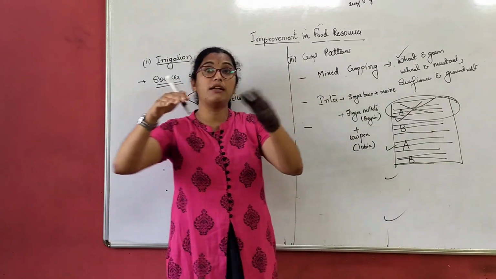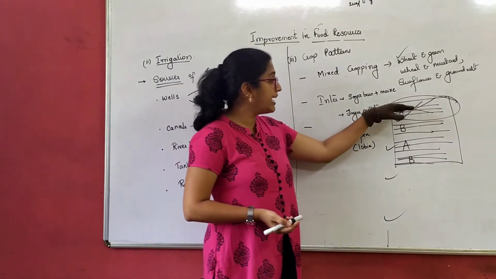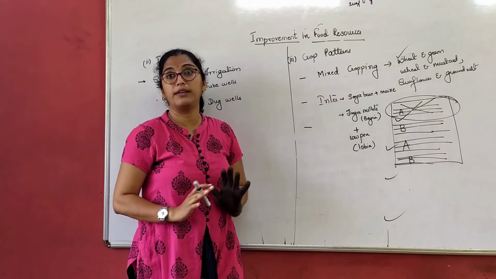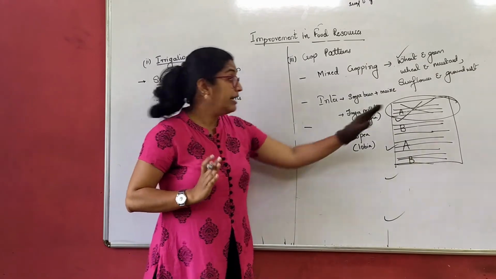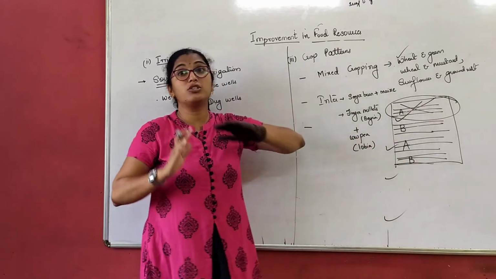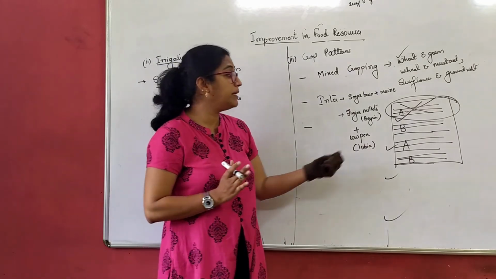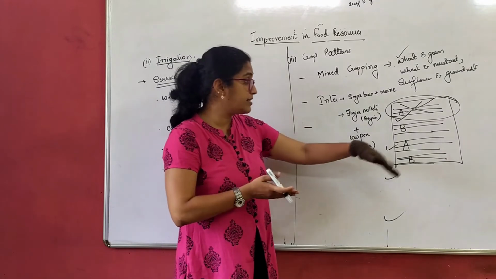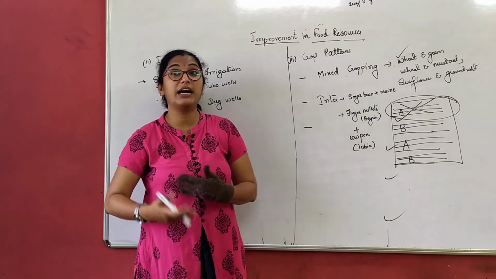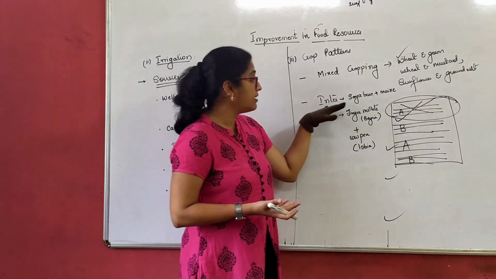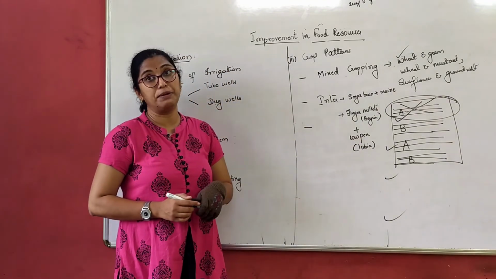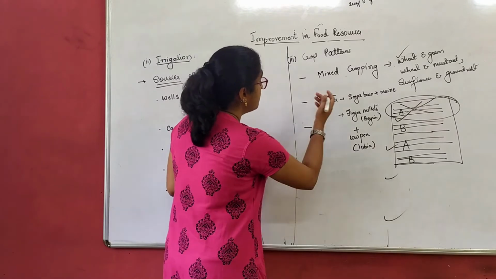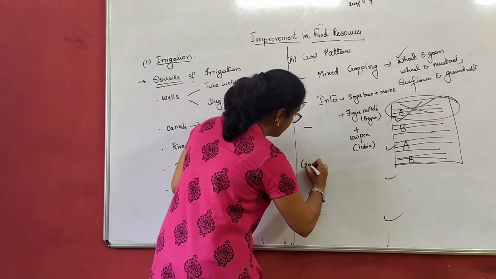Pest will not start running from one row to another. If it catches, only one row is spoiled completely. One whole pattern is spoiled. That's all. It will not touch the next pattern of soya bean. So that means one pattern of soya bean got spoiled by pest, but not the other. I have safeguarded the other crops. That is the advantage of intercropping. Next is mixed cropping. No, I'm sorry. Next is crop rotation.